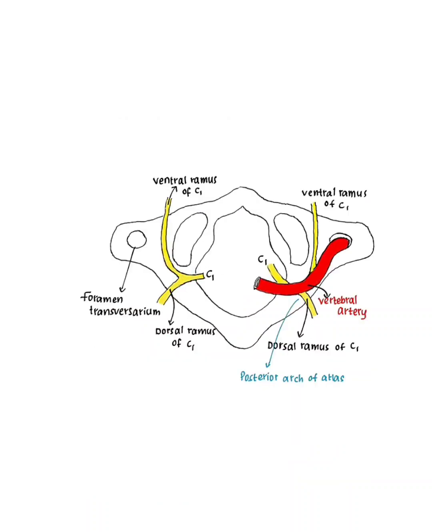First cervical nerve gives rise to dorsal ramus and ventral ramus. The dorsal ramus emerges backward between the third part of vertebral artery and posterior arch of atlas. The dorsal ramus of C1 lies between third part of vertebral artery and posterior arch of atlas.